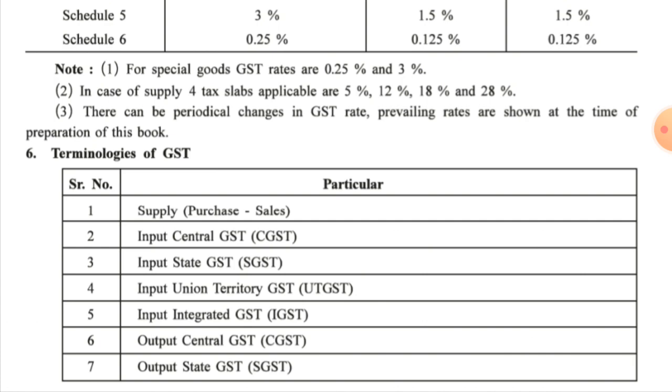And if it is sales or supply of goods within the state, then it is called output CGST, and the state part is called output SGST. It means output central GST is CGST, and output state GST is SGST. Students, you have to remember these short forms, because in the practical sums in the subsequent chapters, these terminologies will be useful to you while doing the calculation of the sums. Now again revising: the word input is used at the time of purchase, and the word output is used at the time of supply or sale of goods.